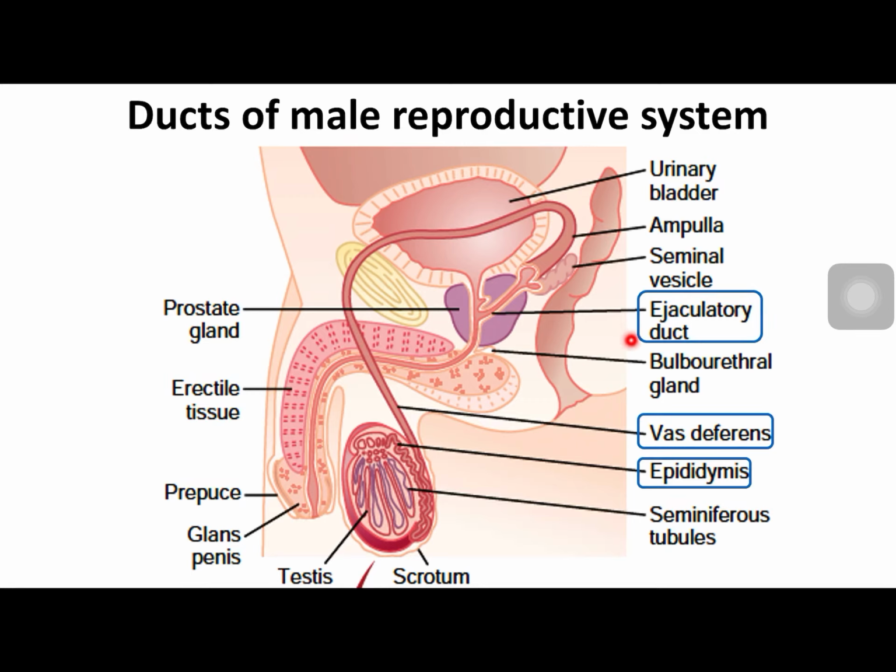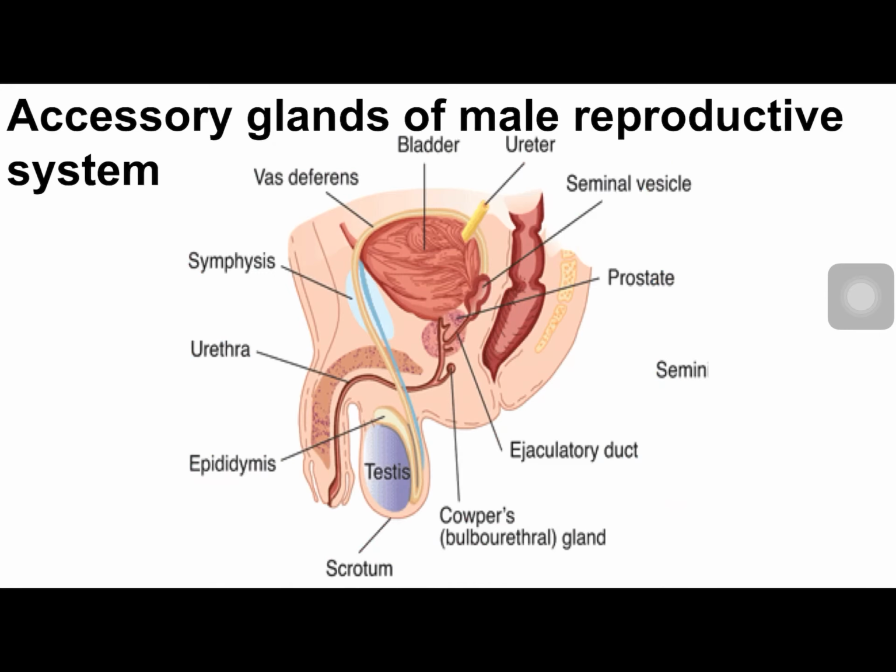At the junction of the ejaculatory duct and vas deferens, the most important accessory gland of the male reproductive system is present, that is the seminal vesicles, which contribute about 60% of semen. The next important accessory gland is the prostate gland, which is present below the urinary bladder in the prostatic part of the urethra. It is the area where the ejaculatory duct fuses with the urethra.